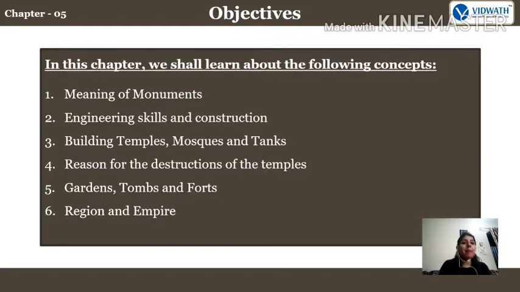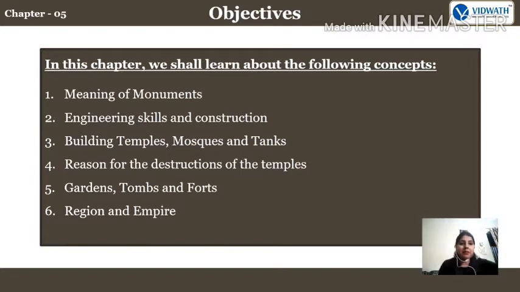Then the buildings, temples, mosques and tanks, what was the reason behind that, why the people used to build temples and mosques and the different tanks, fine. Then further, the reason for the destruction of the temples: why, if people of another kingdom attack one particular kingdom, did they first destroy the temples, fine. Then gardens, tombs and forts, and region and empire will be the last point.